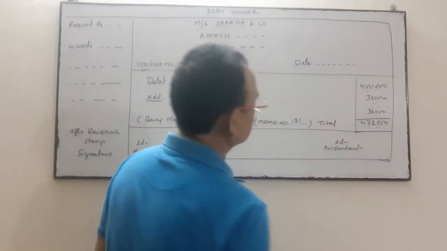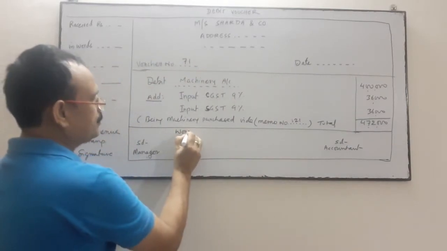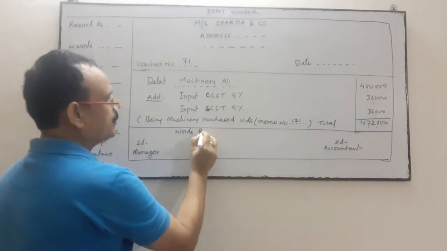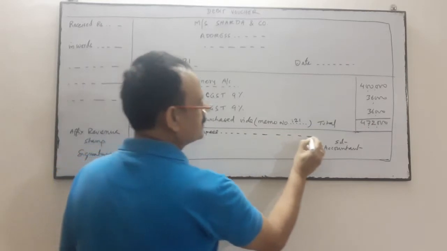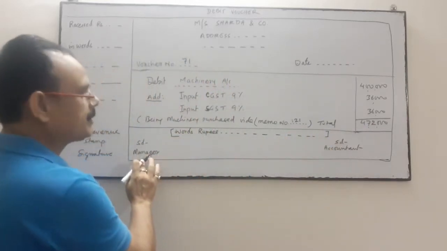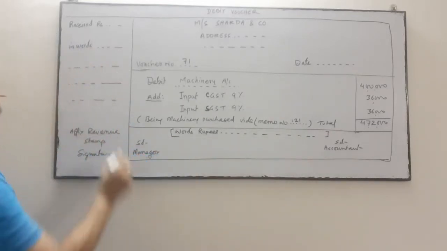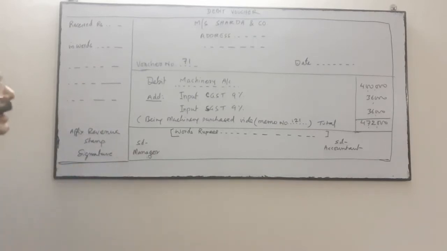So write the memo number and the total amount. This amount we also write in words. The same amount we will write in words. The signature of the manager and the signature of the accountant are required. Authorized signature of the manager, authorized signature of the accountant.